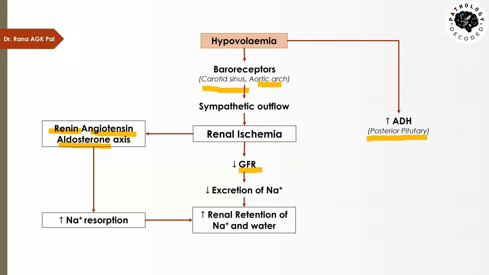So the increased concentration, increased specific gravity of the blood will sense that something is wrong. Volume of the body is less. That will cause release of the ADH, and this released ADH acts on the collecting ducts and reabsorbs the water from the collecting duct. So it simply stops formation of the urine. That's what the name is, anti-diuretic hormone. Diuresis means formation of urine, and it is anti. So anti-diuretic means now the urine will not be formed much.